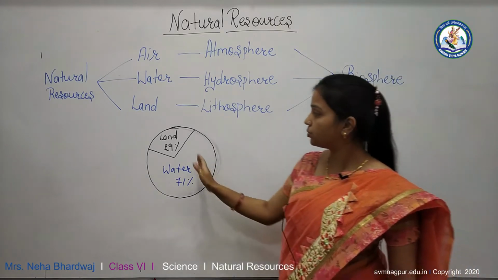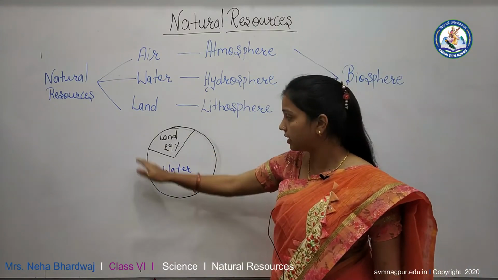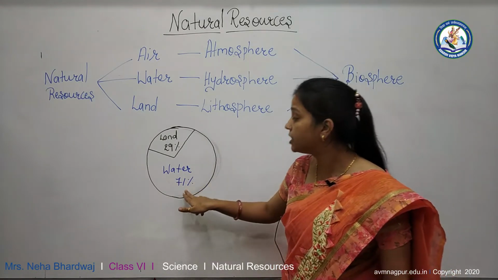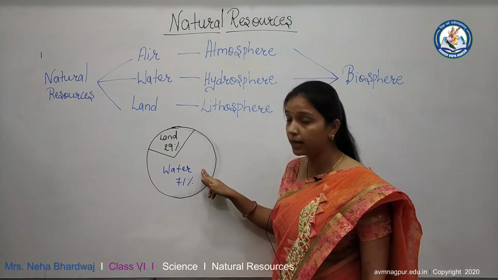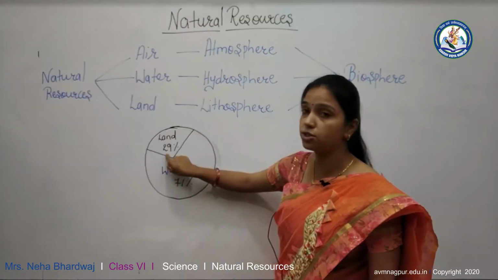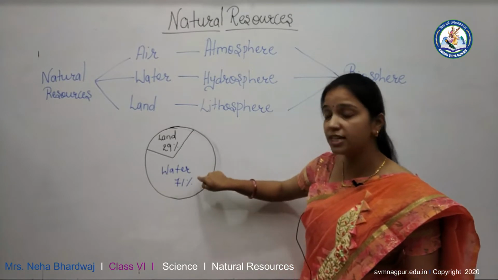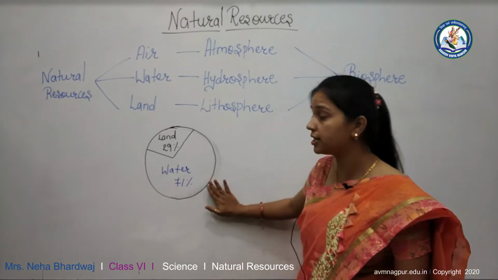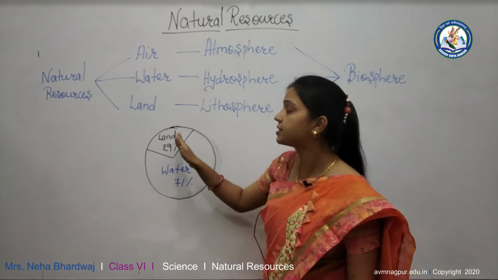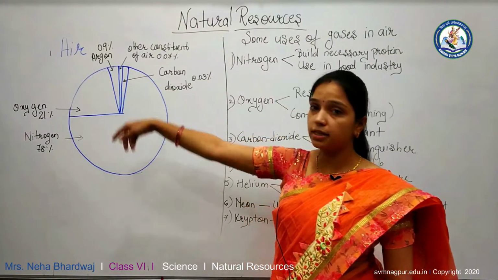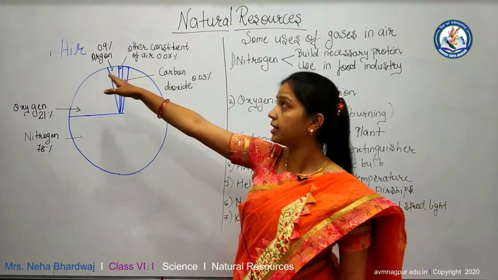Now see here students, this diagram. Assume that this is the earth. Here 71% of the earth is occupied by water and 29% is occupied by land. So in this diagram we see that the proportion of hydrosphere is higher as compared to the land. Okay, so let us discuss our natural resources in detail.